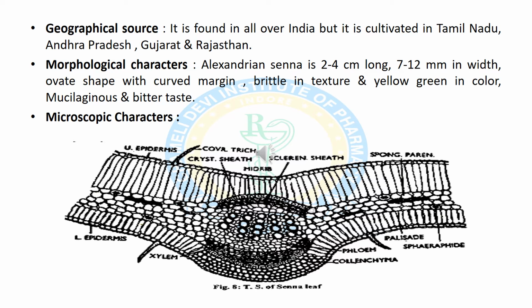Now we will discuss the microscopic characters by TS of senna leaf. It shows the outermost layer, which is the epidermis. The second layer is the mesophyll, which consists of spongy parenchyma, and at the center we can see the vascular bundle, which is xylem and phloem. It also consists of palisade cells and has an anisocytic type of stomata.